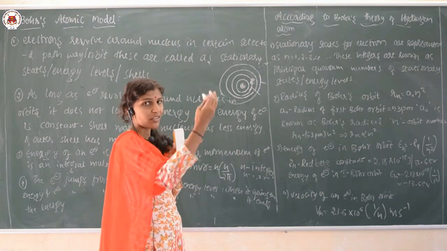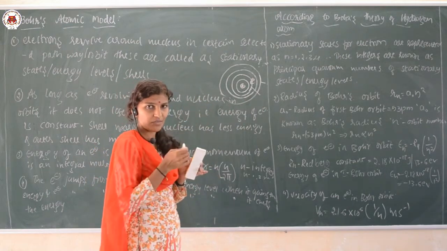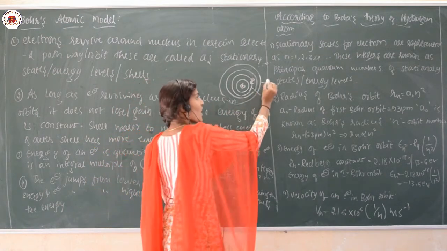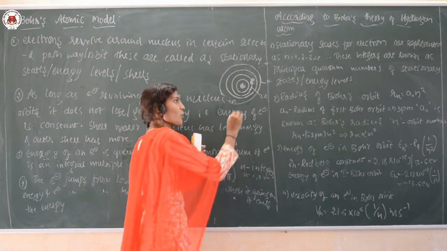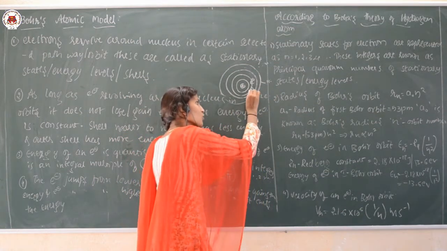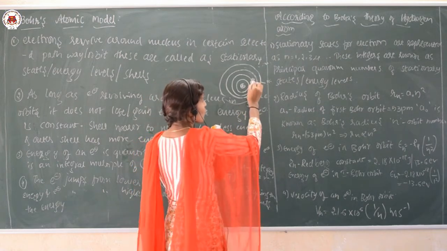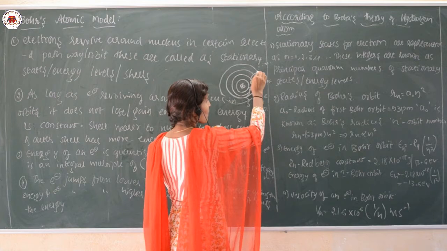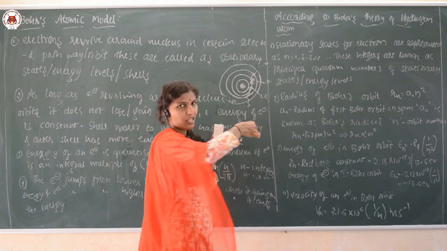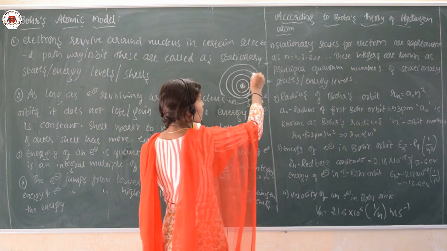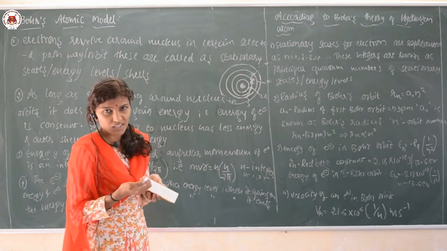As we said, the nearer one has less energy and the outer shell has more energy. If I supply energy to this electron, it jumps from the lower energy level to the higher energy level. The third one is also a higher energy level. The electron jumps from lower to higher energy level when it gains the energy.